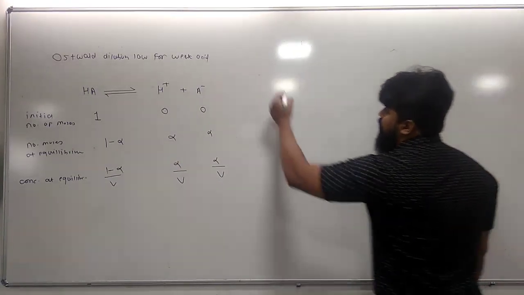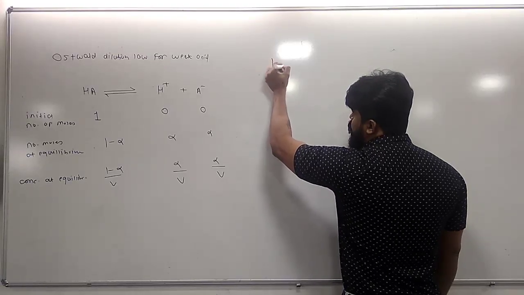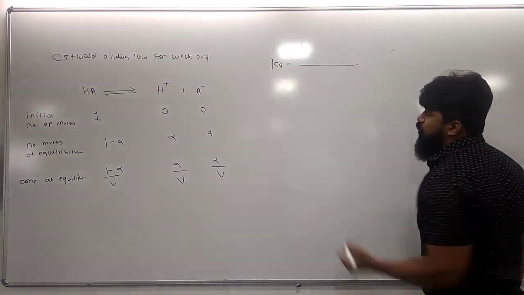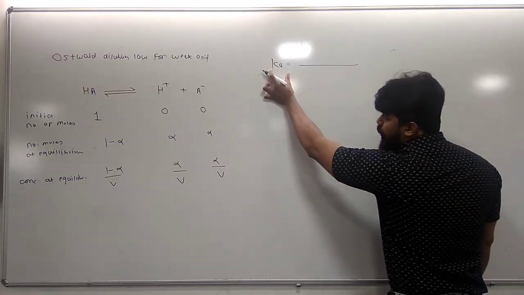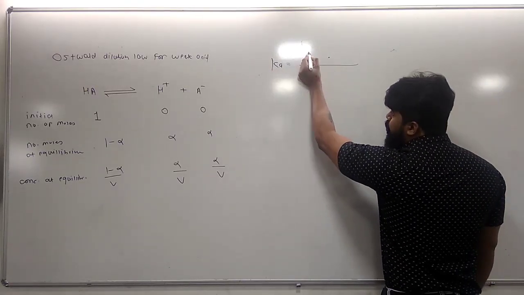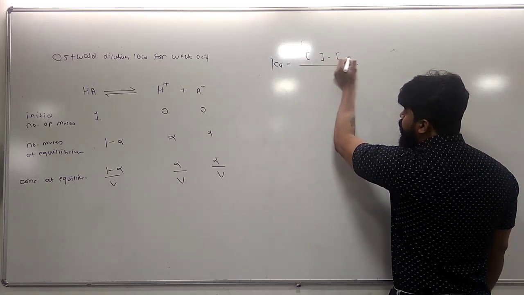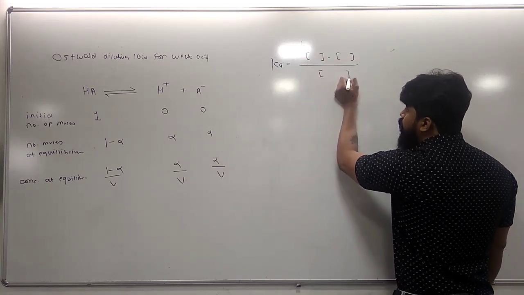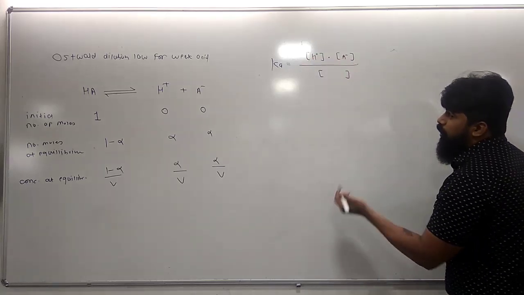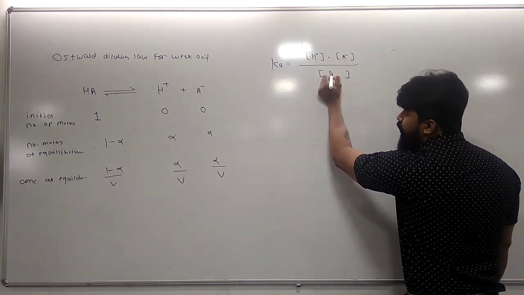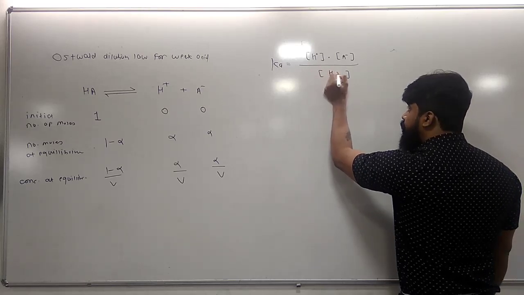In an earlier stage of the chapter, we talked about the equilibrium constant of a weak acid, given by the symbol K. It is nothing but the dissociation constant of the weak acid. It is the ratio of the product of molar concentrations of products H+ and A- to the molar concentration of reactant HA.